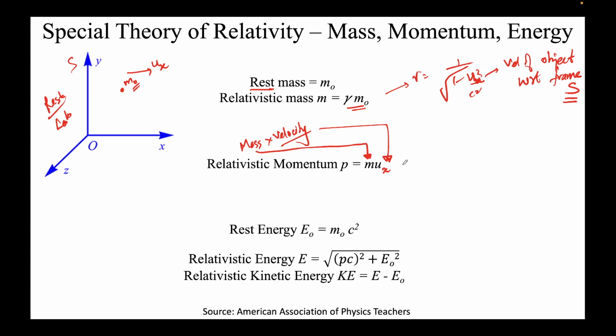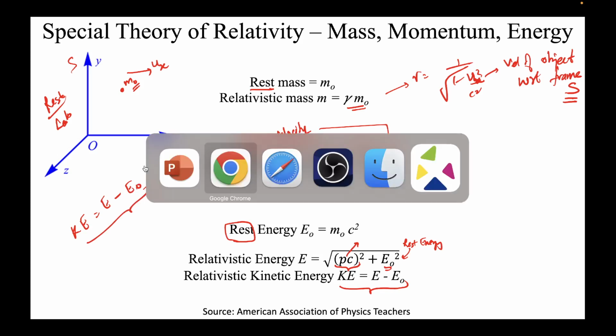Once we have defined momentum, similarly we can define energies. So again, note the word rest. This means the object is not moving. Its energy is given by m naught c square. If it is moving, it is given by this factor, pc whole square plus E naught square. Note this is the rest energy. And this is due to the momentum factor that comes. However, if it's asked what is the kinetic energy, it would be the total, relativistic energy E minus E naught. I repeat, the relativistic kinetic energy will be total energy E minus rest energy E naught. This is the expression that we will be using.